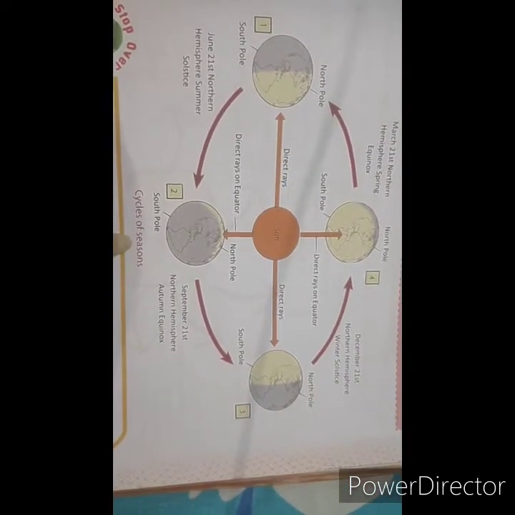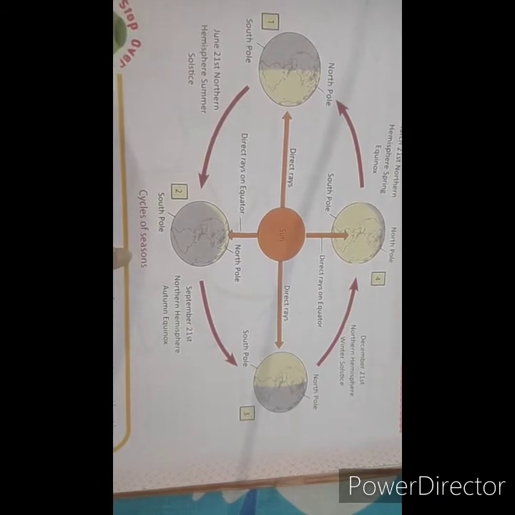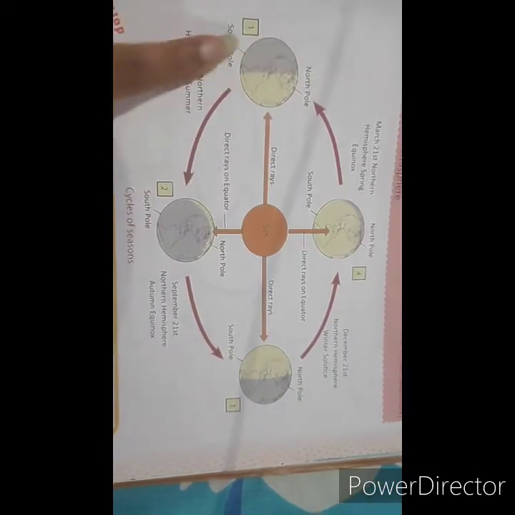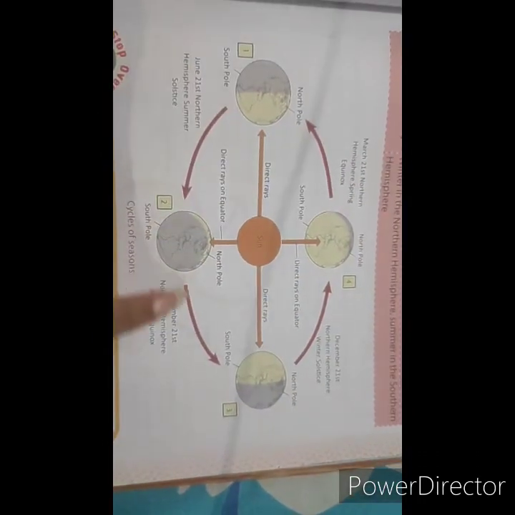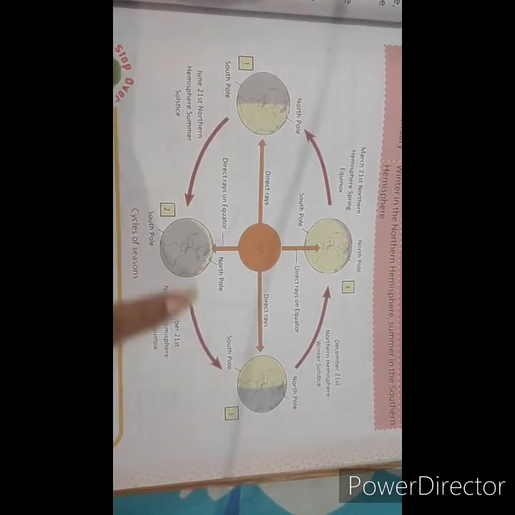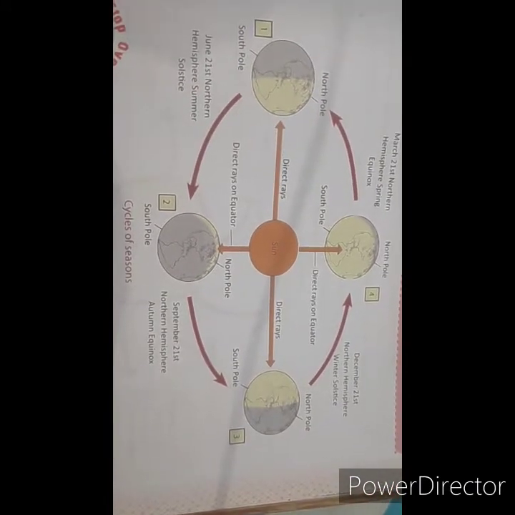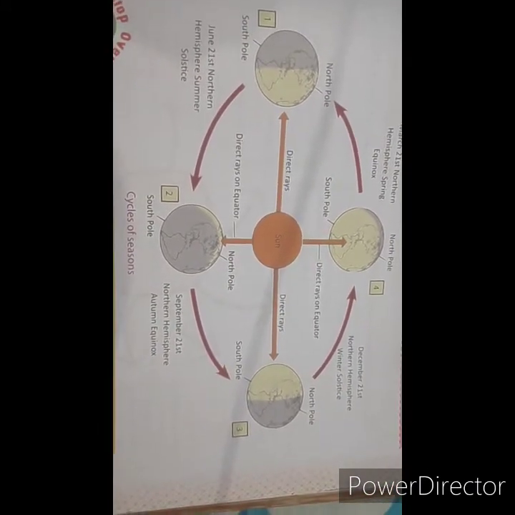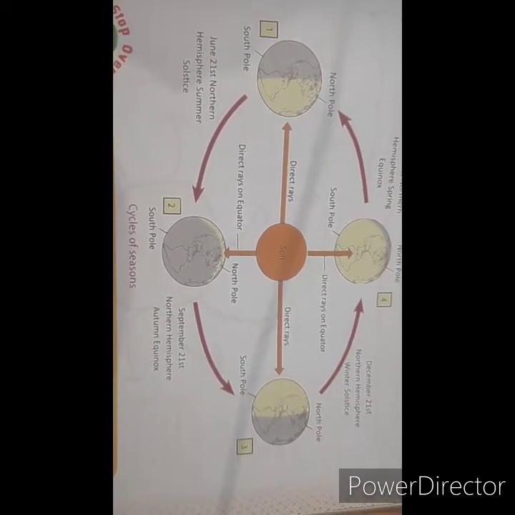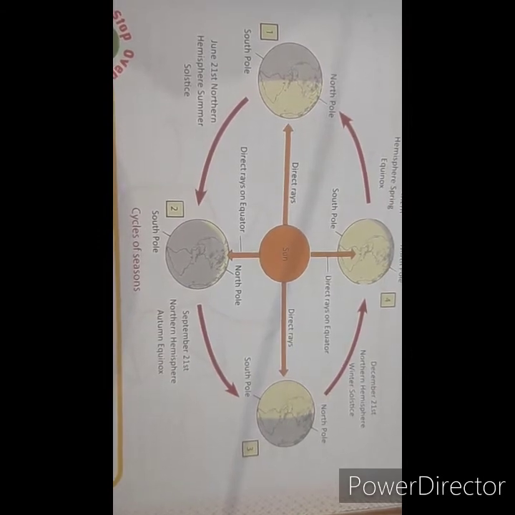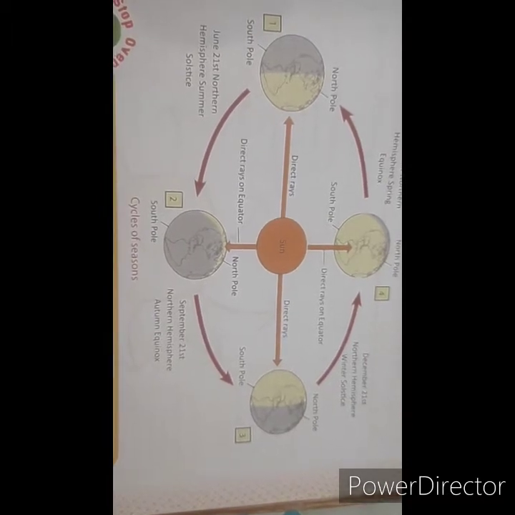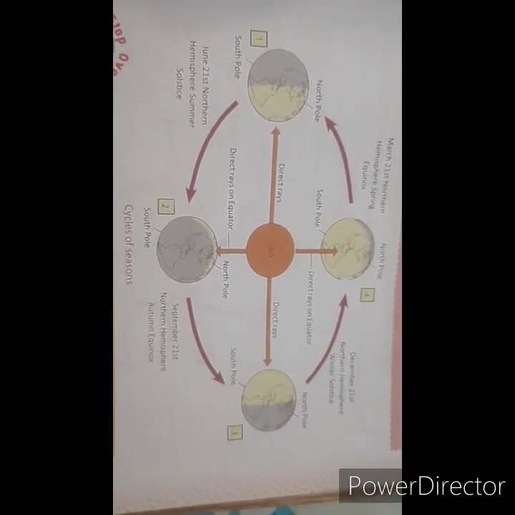Now come to our next topic, cycles of seasons. As we already know, earth revolves around the sun in every 365 days. It takes 365 days and 6 hours. That is why we experience different seasons. Seasons like summer, winter, autumn, spring. So with the help of this cycle, we will come to know more about it.